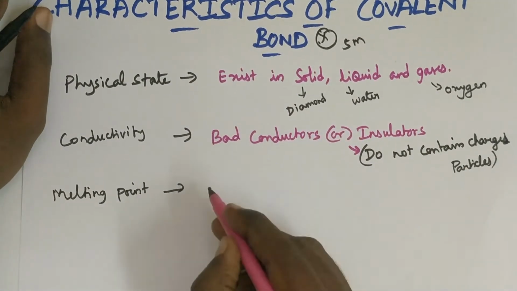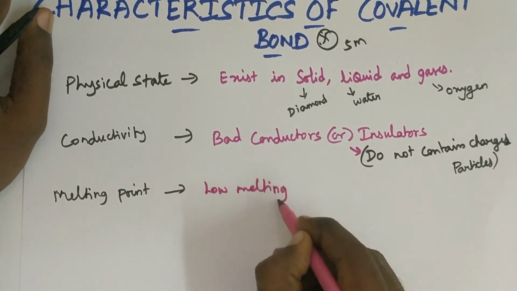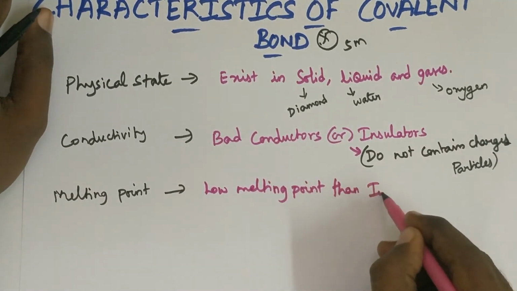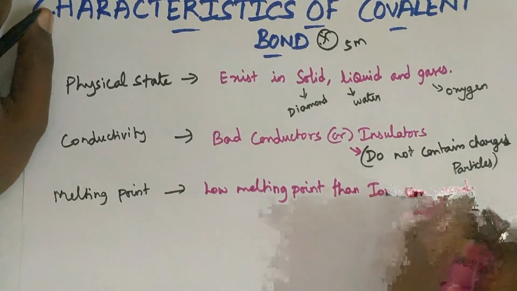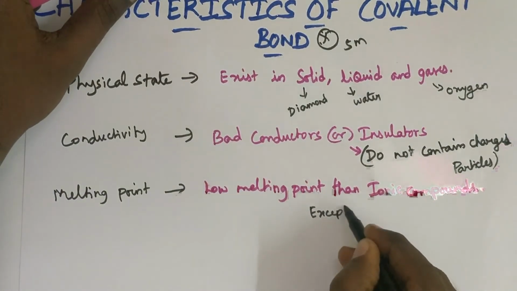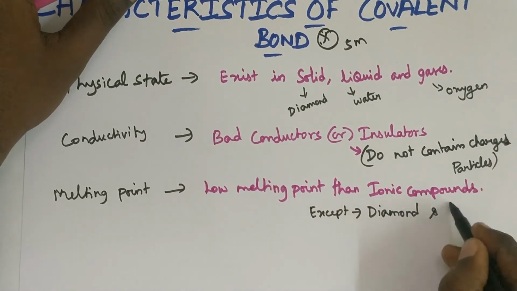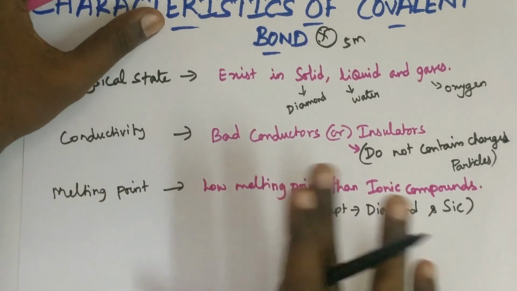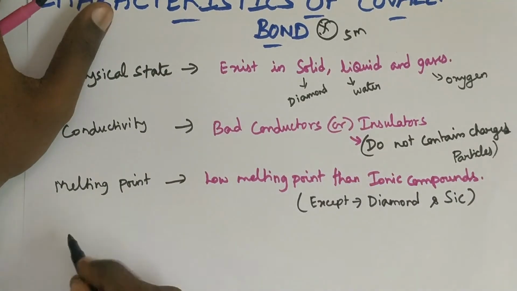In case of covalent bond it is low melting point than ionic compounds, except diamond and silicon carbide SiC. Except these molecules of covalent bonds, the remaining molecules have low melting point than ionic compounds.